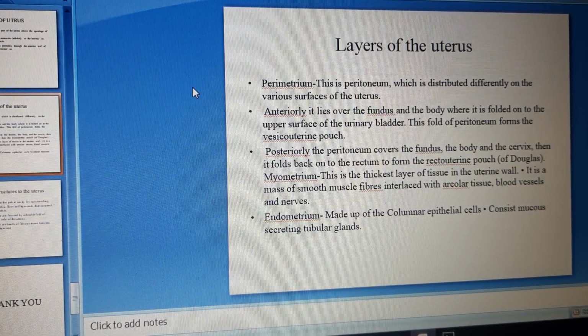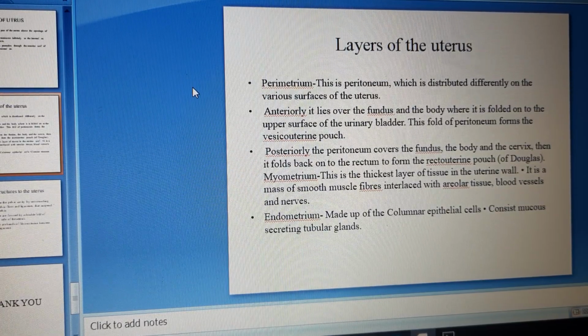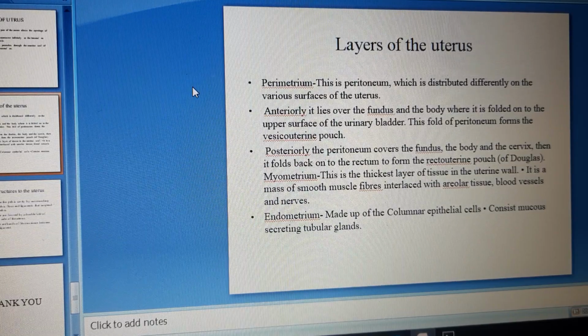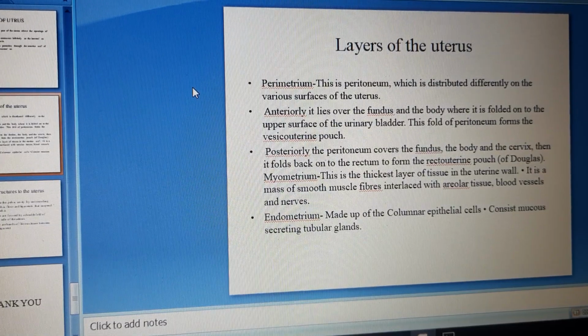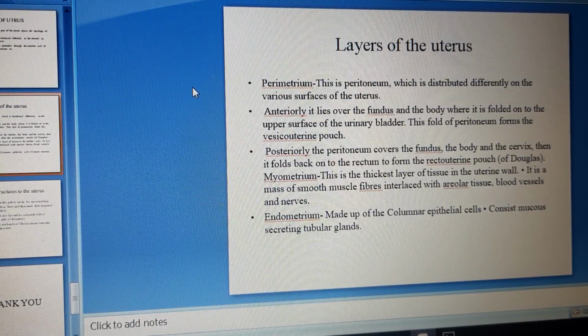Layers of the uterus. The uterus is formed by different layers. First one is the perimetrium. This is also called the peritoneum, which is distributed differently on the various surfaces of the uterus. It covers the uterus anteriorly and posteriorly. Anteriorly, it lies over the fundus and the body, where it is folded onto the upper surface of the urinary bladder. This fold of peritoneum forms the vesicouterine pouch. Next one is posteriorly. The peritoneum covers the fundus, the body, and the cervix. Then it folds back onto the rectum to form the rectouterine pouch. It is also called the pouch of Douglas.